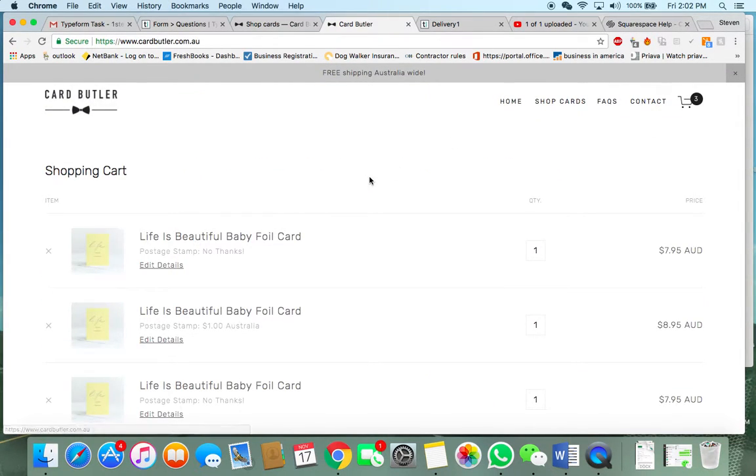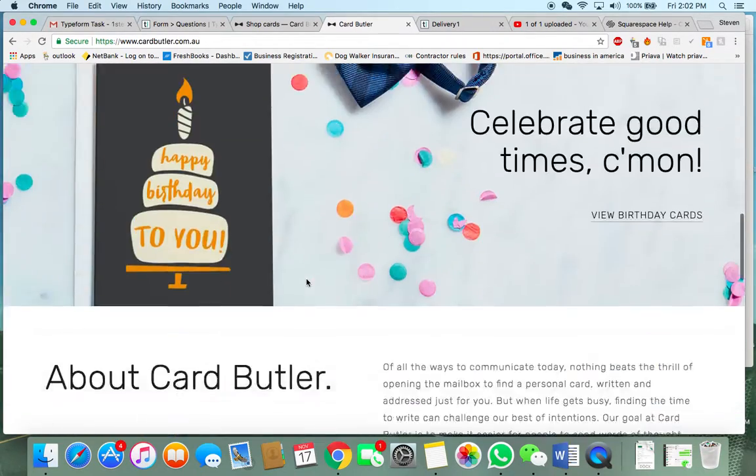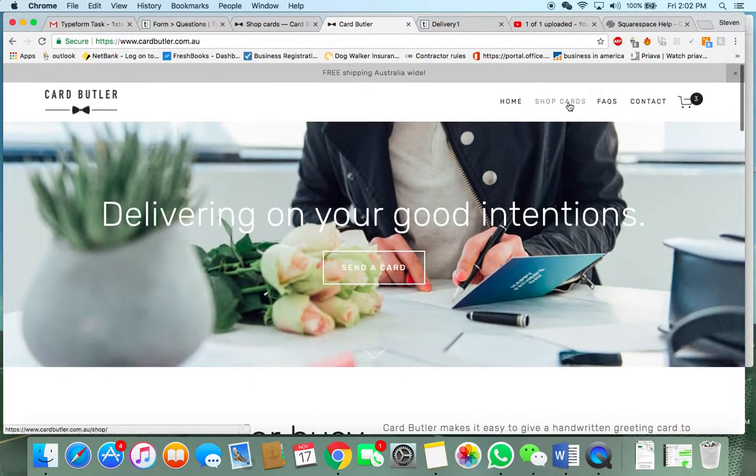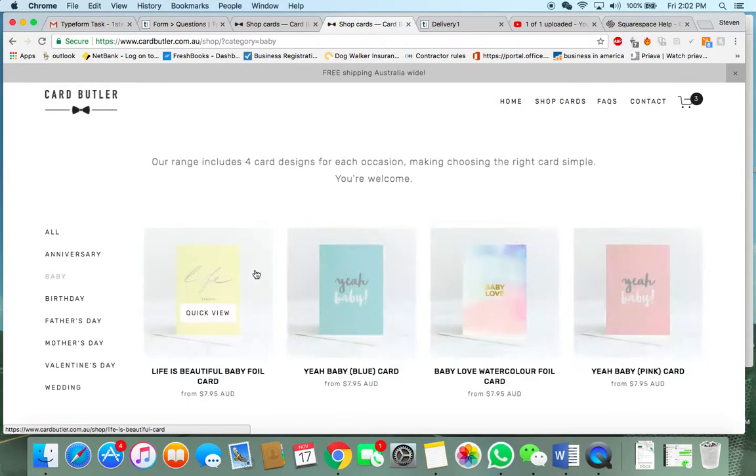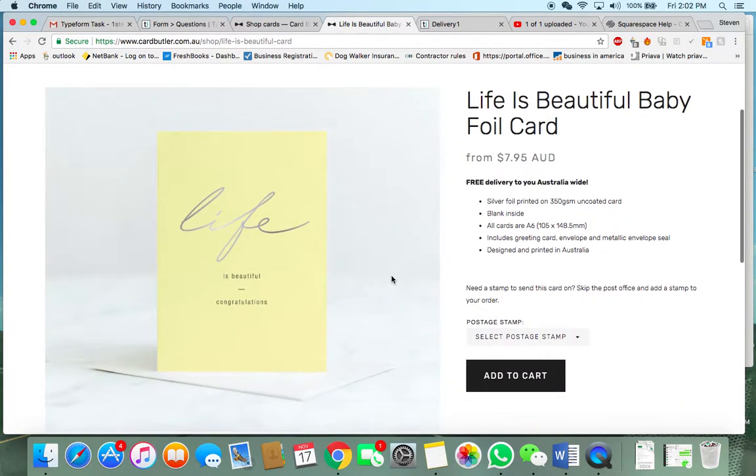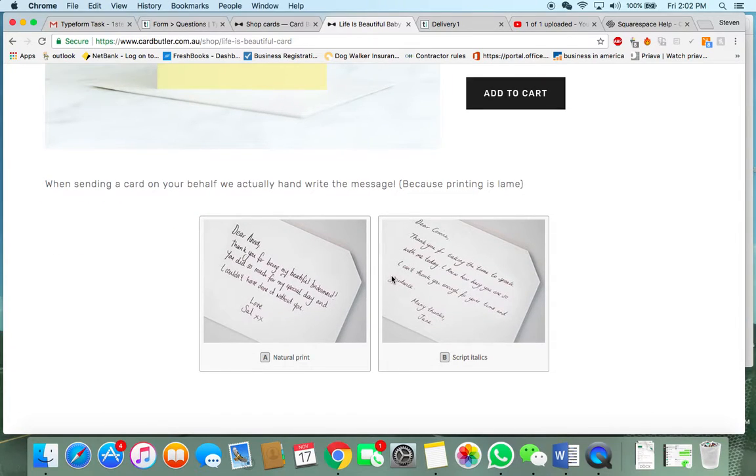Now, a few things. Let's go back for a second. One thing is that we need to figure out somewhere to put what the handwritten messages look like in the 2 fonts so that people know. I can't put them in that form because unfortunately that form doesn't let me upload an image into it.